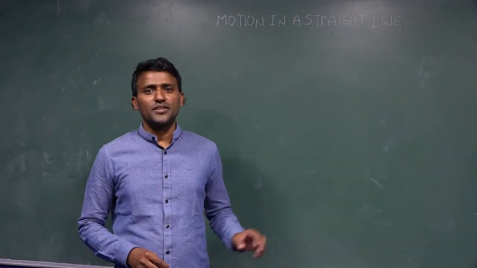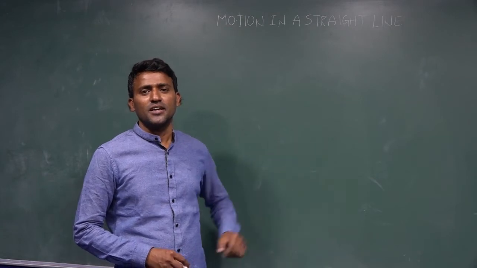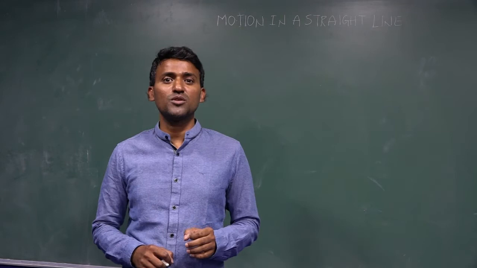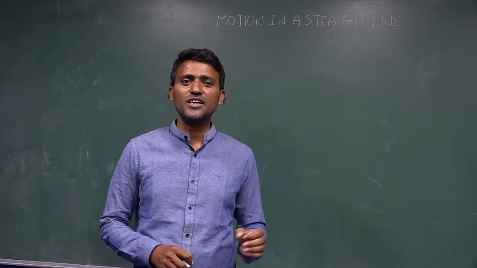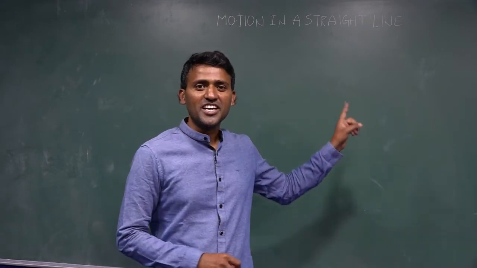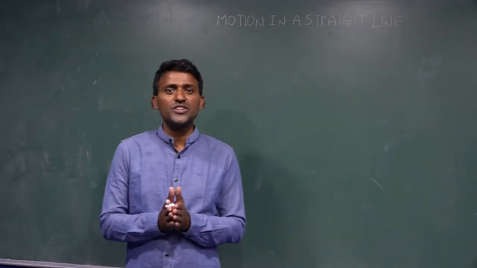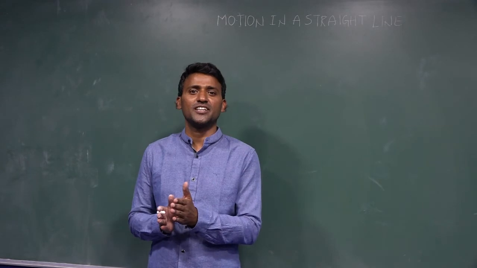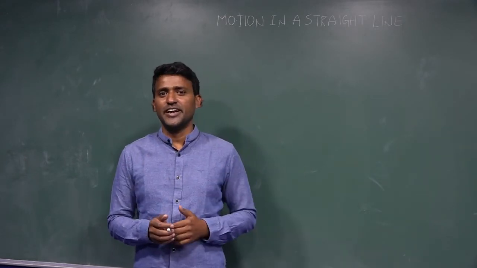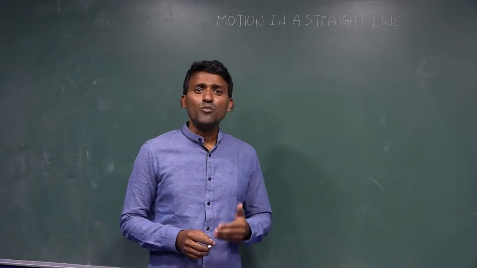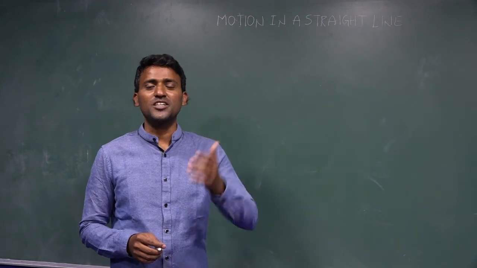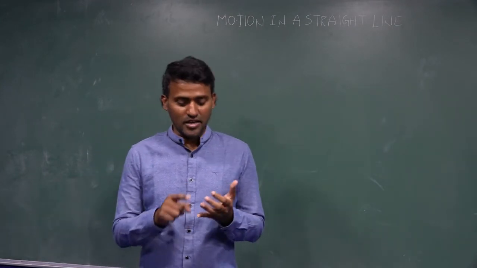We are discussing today motion in a straight line. In this one, motion in a straight line means majorly we are discussing the motion of the particle along the x direction and along the y direction. Straight line does not mean only the horizontal line. We can discuss along the vertical direction or horizontal direction. In this one, when an object is moving along the horizontal direction or vertical direction, we can discuss at that moment